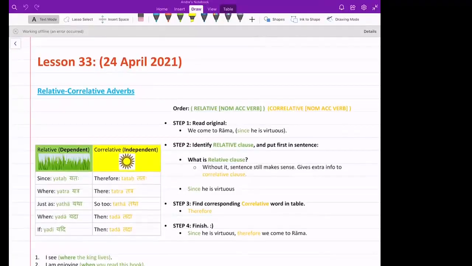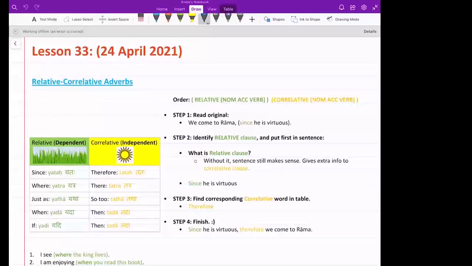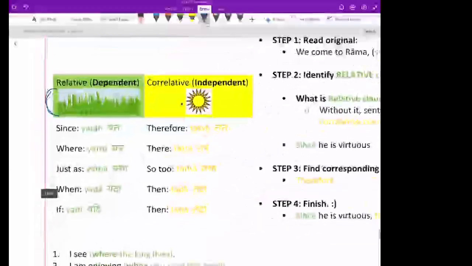Relative and correlative clauses. First of all, why did I put grass for relative? Because if you think about grass, it depends on the sun for growth, right? So whenever you think of relative, if you're doing color coding in your work, maybe put the word relative in green, because grass depends on the independent, that is the correlative, the sun. This color coding is going to help us in this explanation of what is relative and correlative. Let's take note of these relative words now.